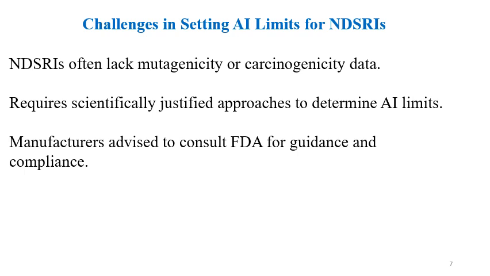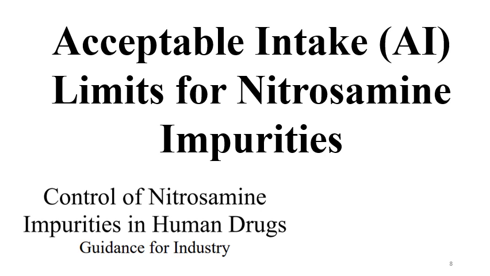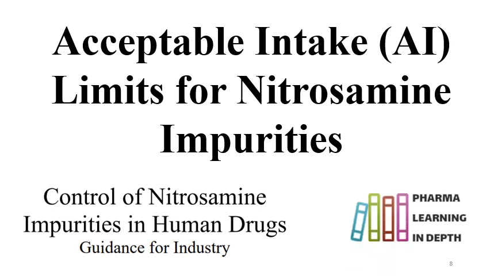Another challenge is that it requires scientifically justified approaches to determine the AI limits. Manufacturers are advised to consult FDA guidance and compliance. Many times the applicants are also advised to consult the specific regulatory bodies for setting the AI limits for NDSRIs. So this is the guide.